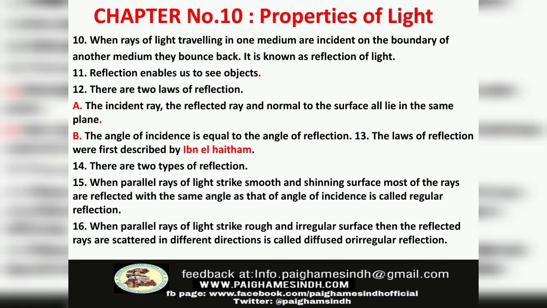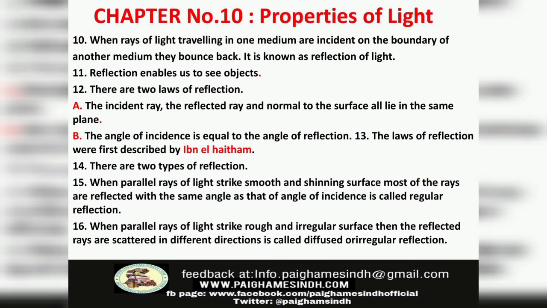Number 14. There are two types of reflection. Number 15. When parallel rays of light strike a smooth and shiny surface, most of the rays are reflected with the same angle as that of the angle of incidence. That is called regular reflection. Number 16. When parallel rays of light strike a rough and irregular surface, the reflected rays are scattered in different directions. This is called diffused or irregular reflection.